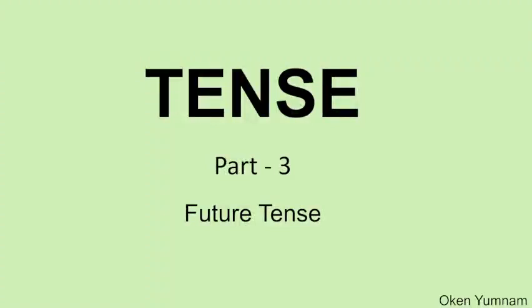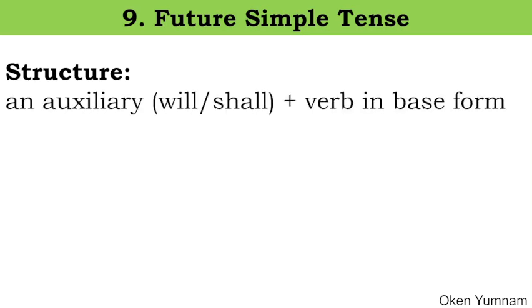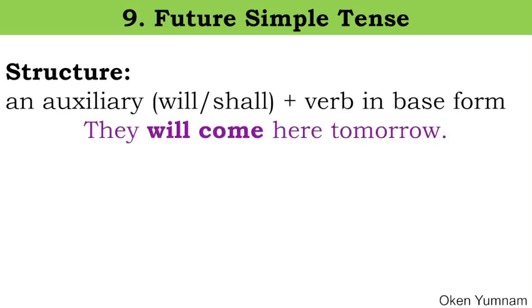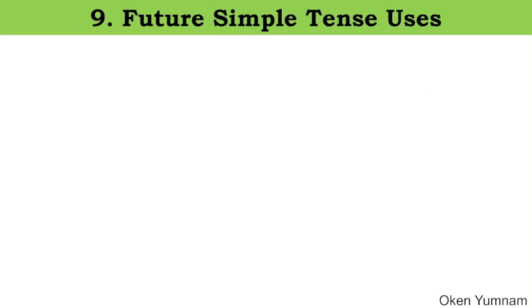Tense, part the third. Here we'll talk about future tense. First of all, future simple tense. It has the structure of an auxiliary, which is either will or shall, followed by the verb in the base form. See here, they will come here tomorrow. Will is the auxiliary and come is the base form of the verb come. This is the structure. Let's come to the use of future simple tense.